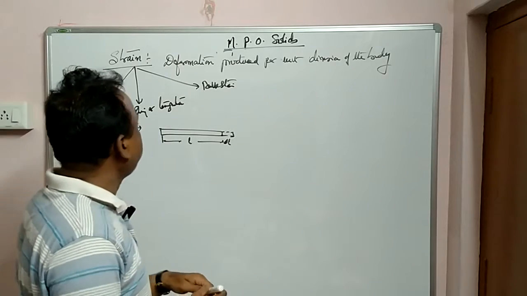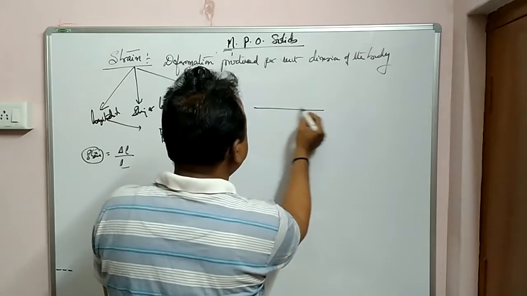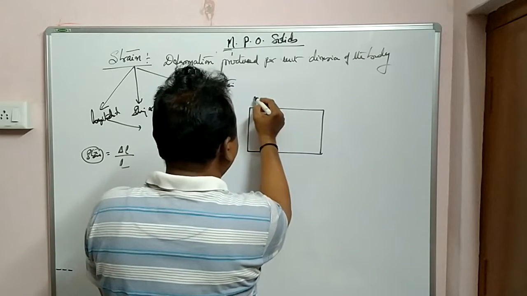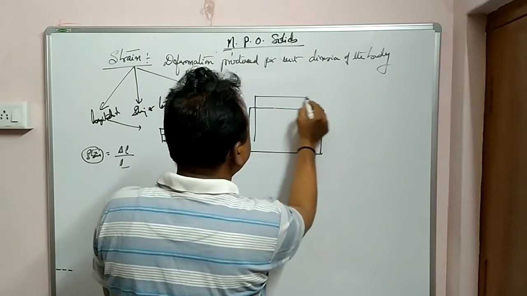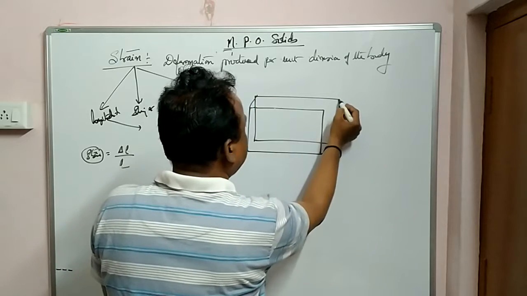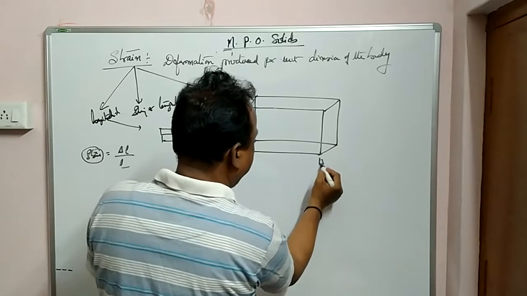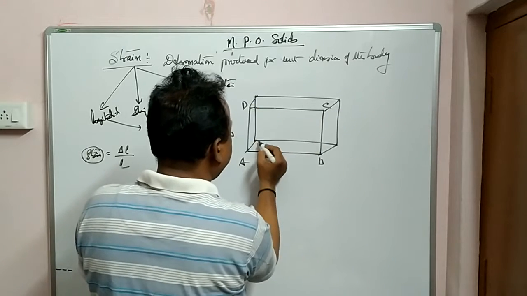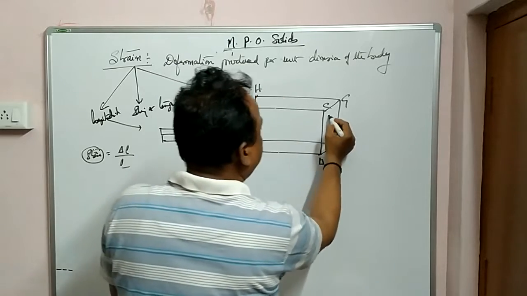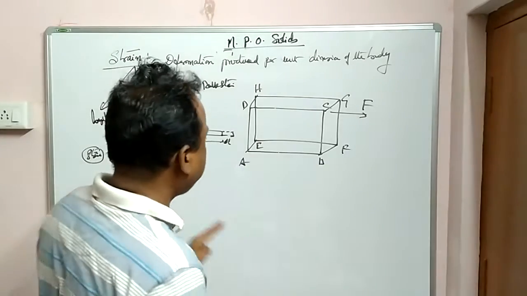Now coming to shearing or tangential strain, the second part of strain. For example, take a solid rectangle with points A, B, C, D, E, F, G, H. Here a horizontal force is applied. Now what happens to this one?